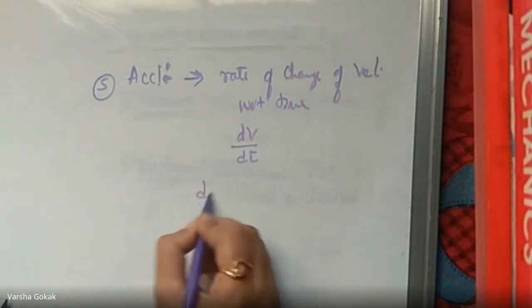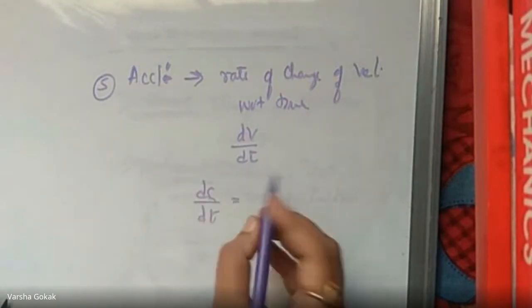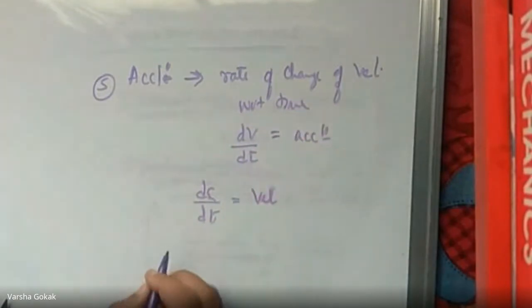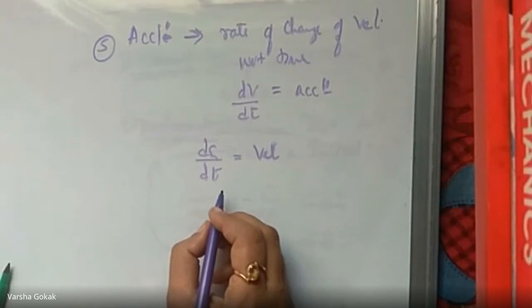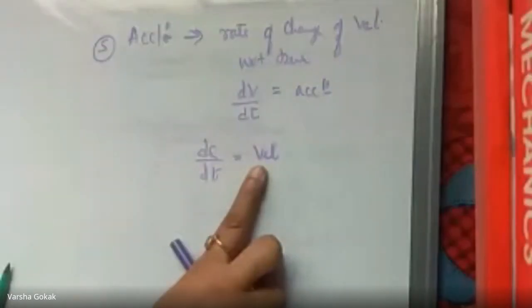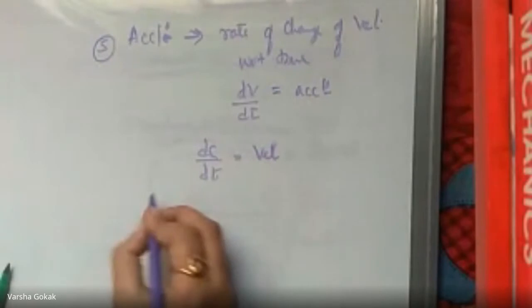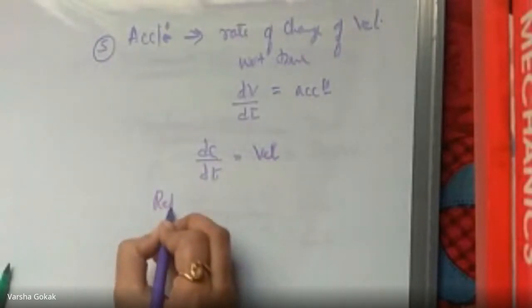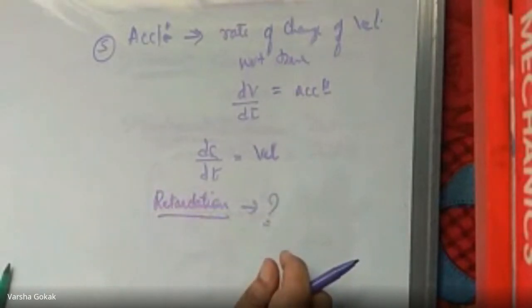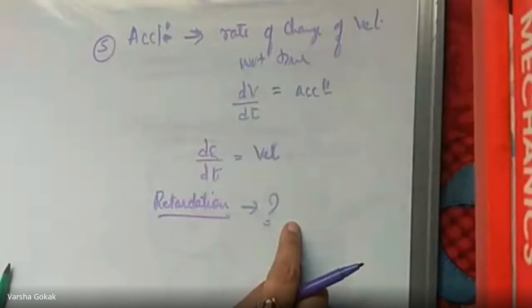And then we have ds by dt. This is your velocity. This is acceleration. And what is speed? It is your distance by time. So you are aware of these equations. What is retardation? Opposite to the motion of the body. Opposite to the motion of the body, partially okay.